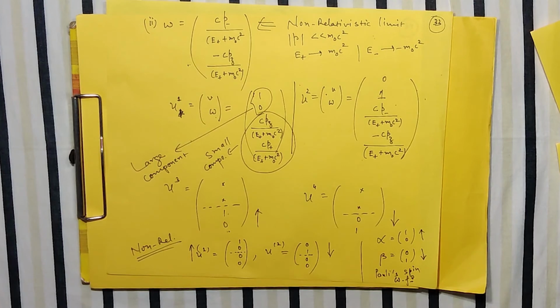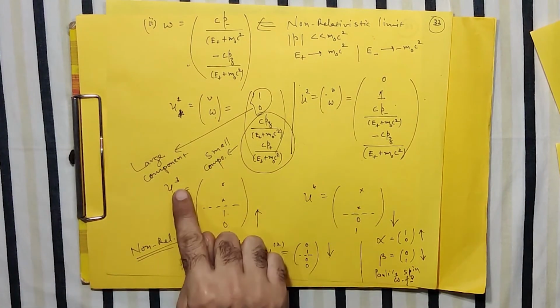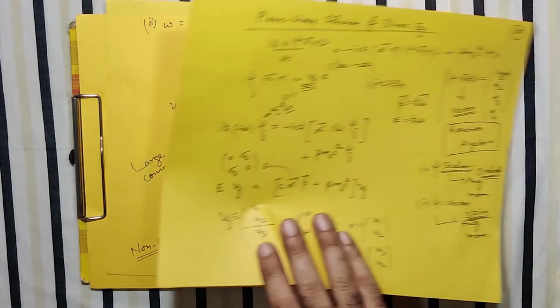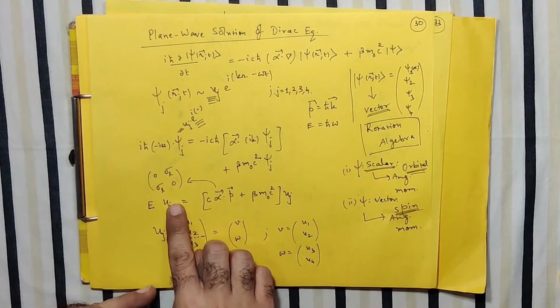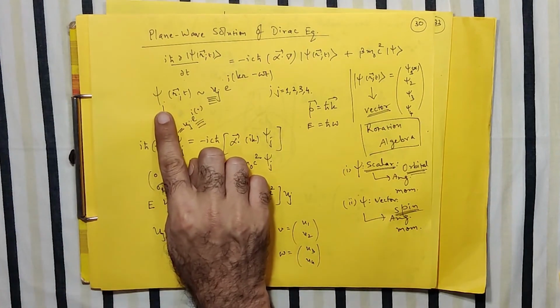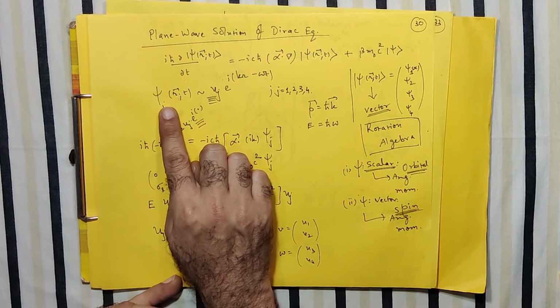So this is the Dirac solution where we are able to produce your U1, U2, U3, U4, all 4 components. And once we have all 4 components of U, then multiplying it by the phase factor and this amplitude part, we are able to construct the plane wave representing your particle.